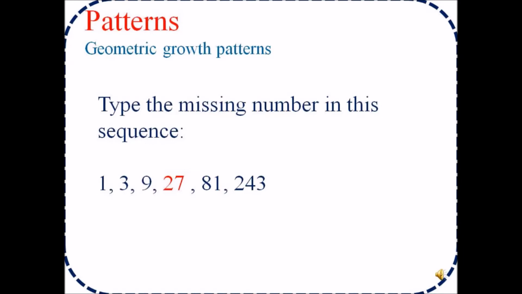So 1 is multiplied by 3, so it is 3. 3 is multiplied by 3 again, so it is 9. So it has to be multiplied by 3 again. It will be 27, because 27 multiplied by 3 is 81 and 81 multiplied by 3 is 243. So the missing number is 27.